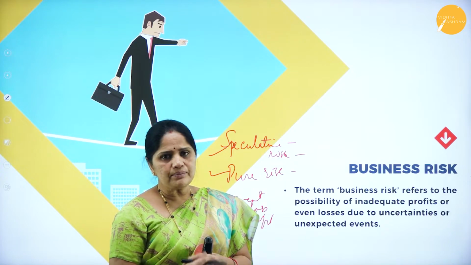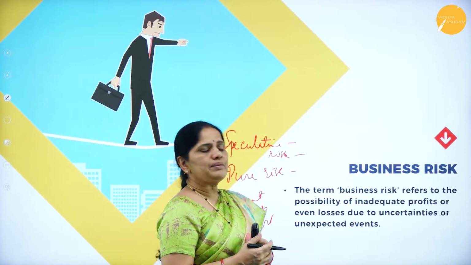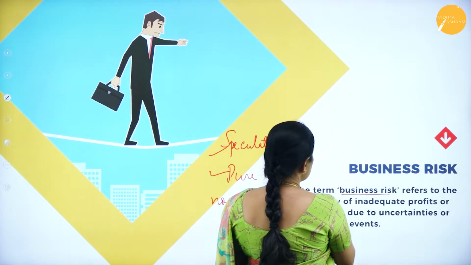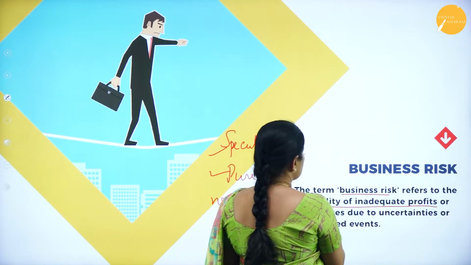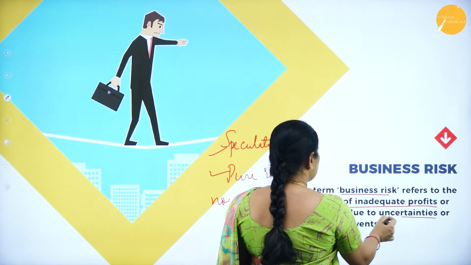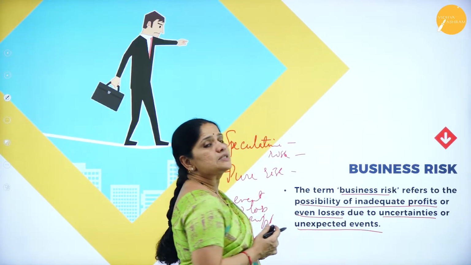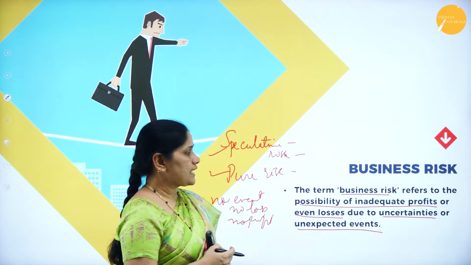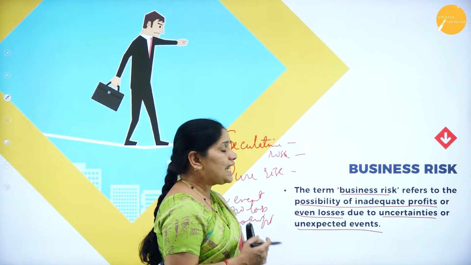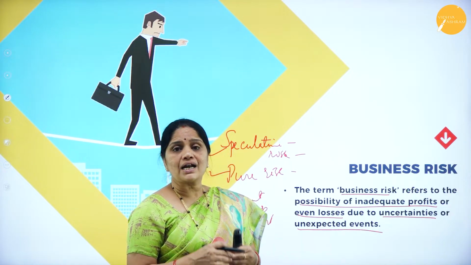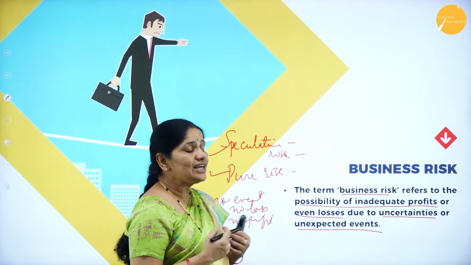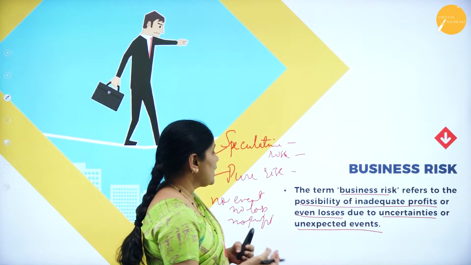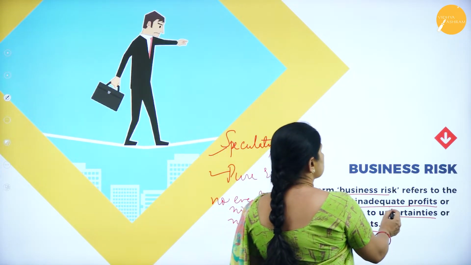Now, coming to business risk, let us understand the meaning of the word business risk. The term business risk refers to the possibility of inadequate profits or even losses due to uncertainties or unexpected events. So business risk refers to the possibility of inadequate profits, or profits not being sufficient, or even losses. Why? Due to uncertainties or unexpected events.